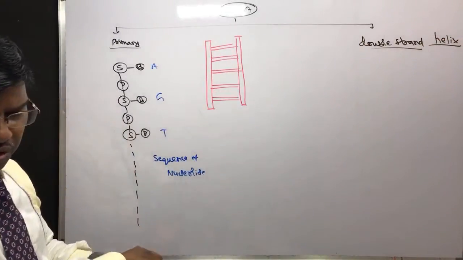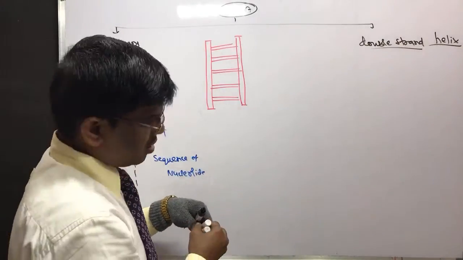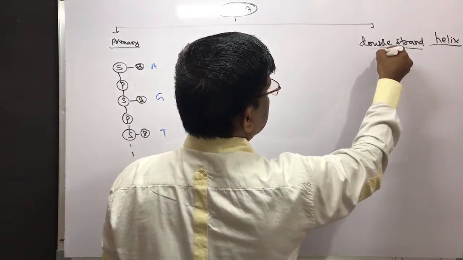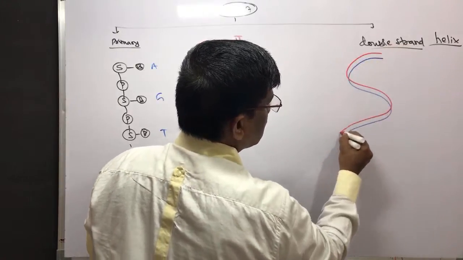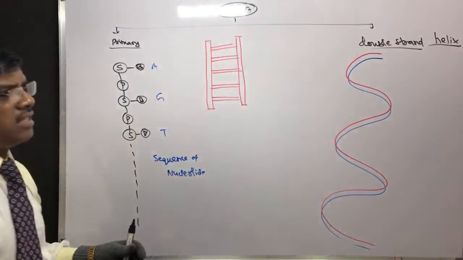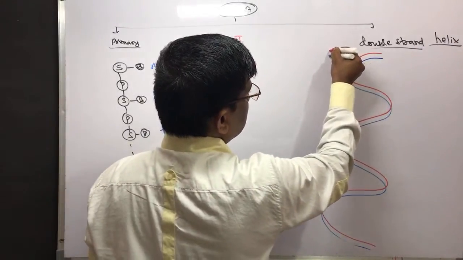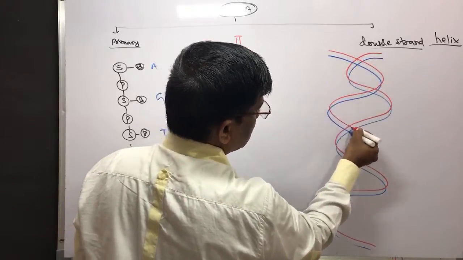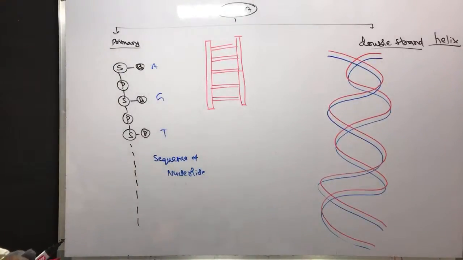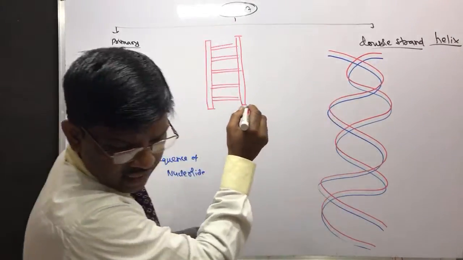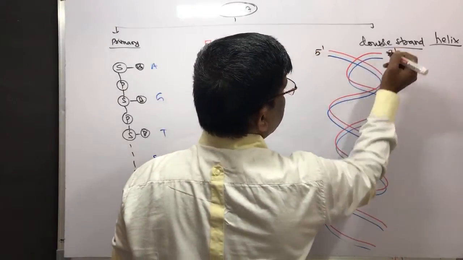So how is it going to look, let me write. It is going to be like this. This is one strand, and the other one. Yes, students. What is the sugar here? If I write here, the end is 5 prime, sugar 5 prime. Here it is going to be 3 prime.